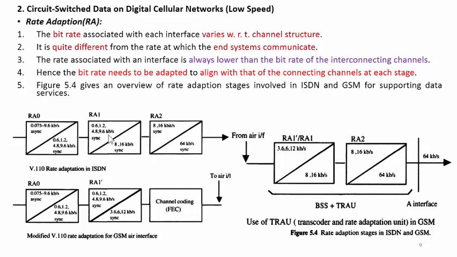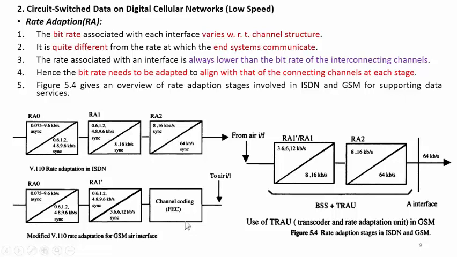At the second stage, RA1, 0.6 to 9.6 kbps synchronous to 8 to 16 kbps. At the third stage, RA2, 8 kbps or 16 kbps synchronous to 64 kbps. So this is about ISDN.